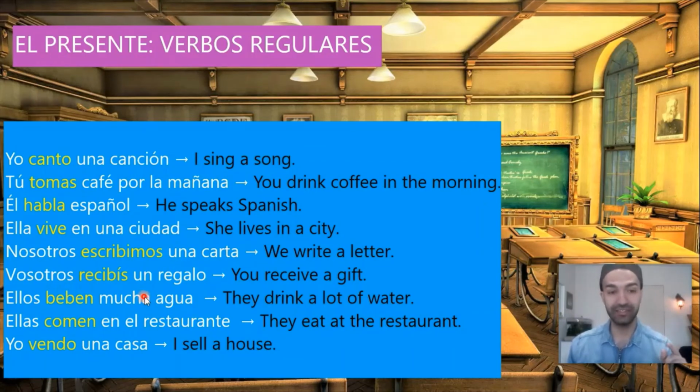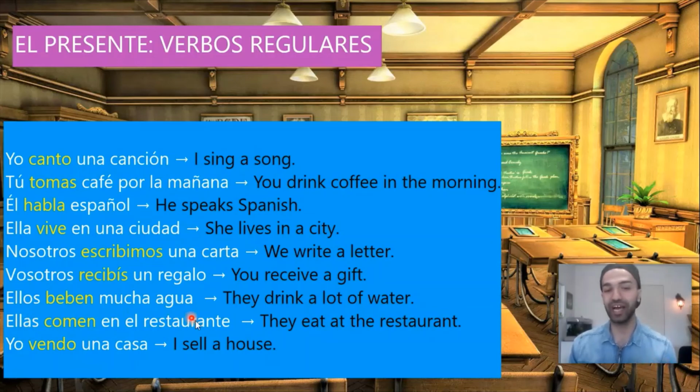Vosotros recibís un regalo. You receive a gift. Un regalo means a gift. Recibís, the verb recibir. It ends in -ir. So we conjugate it in the following way. Yo recibo, tú recibes, él recibe, nosotros recibimos, vosotros recibís, vosotros recibís un regalo, ellos reciben un regalo, for example.